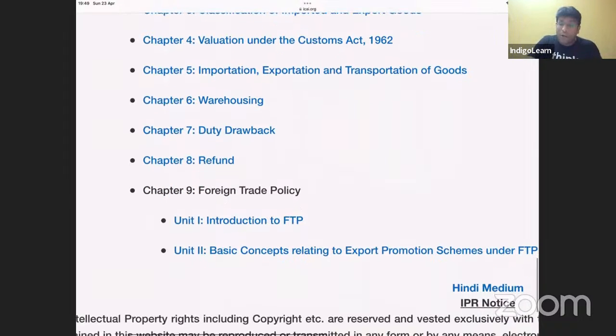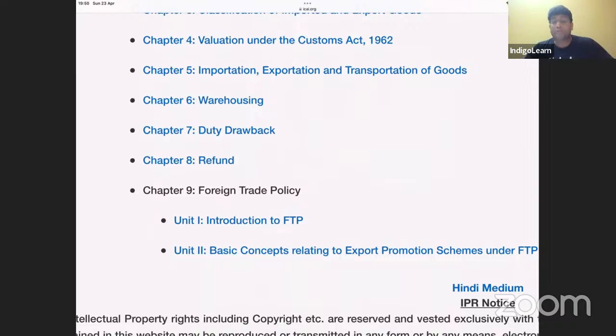Next, finally, we have a topic called duty drawback. This is also an interesting topic, my dear friends, wherein I'm sure we know the importance of this topic called duty drawback. Whenever imported goods are directly exported without use, please export within 2 years, we will give you a drawback of 98%.